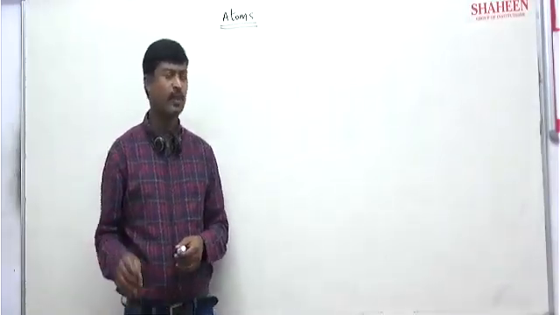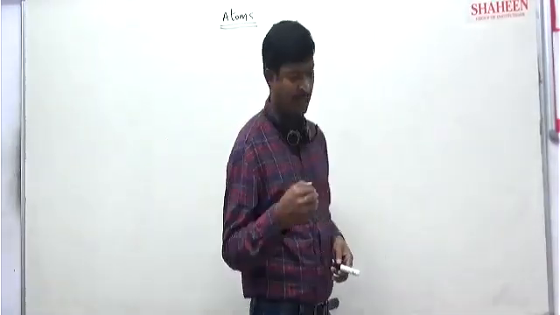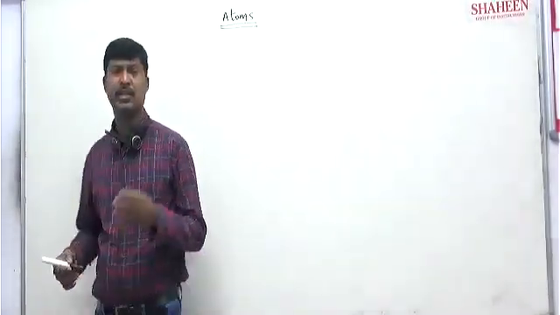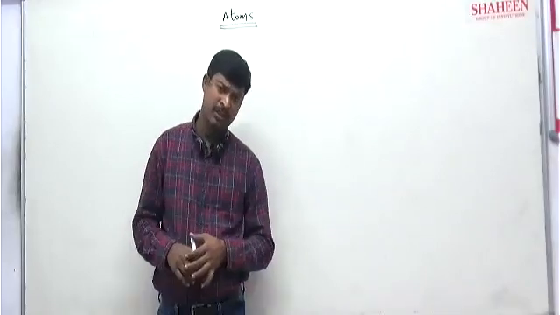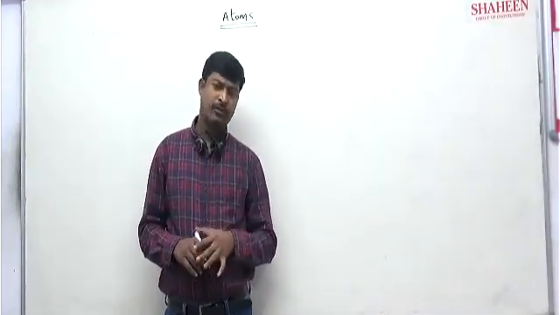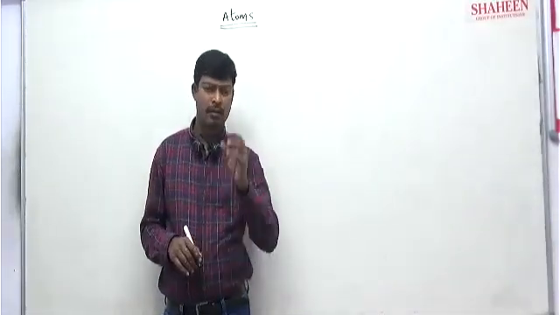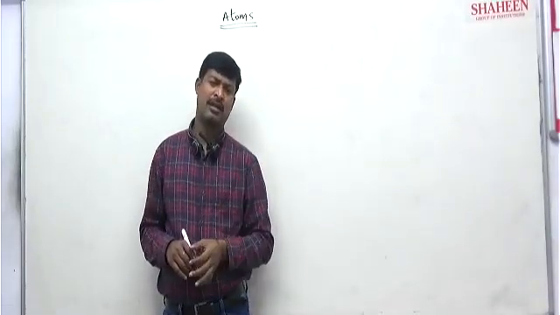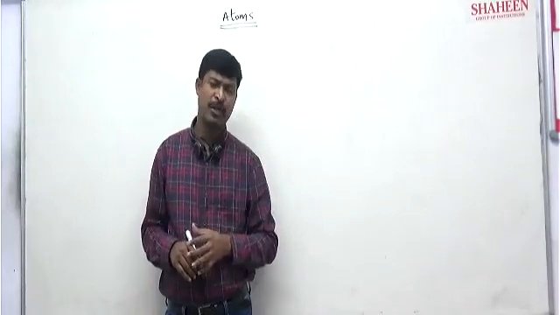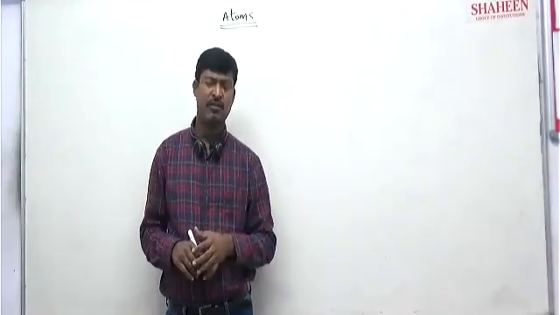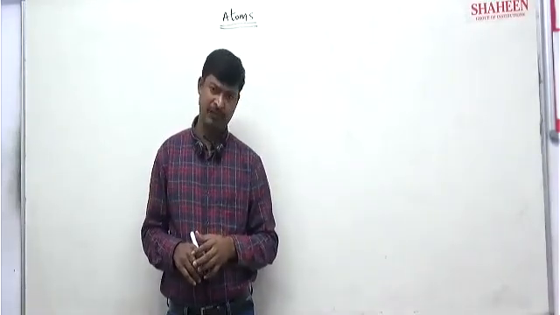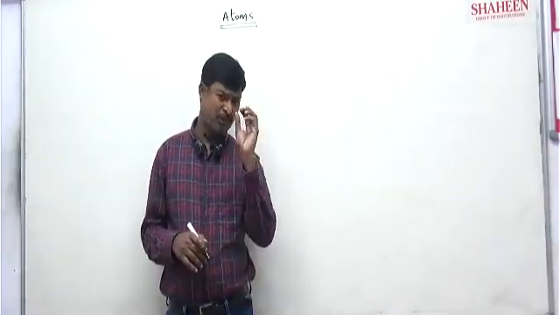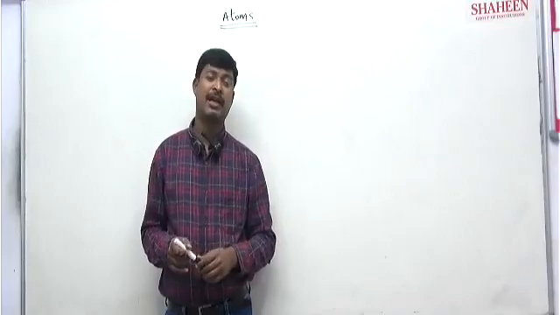Basically, first, what are Dalton's theory and Thomson's model? According to Dalton, he assumed that the atom is the smallest part, the smallest sphere, which cannot be divided further. The smallest thing is named an atom.